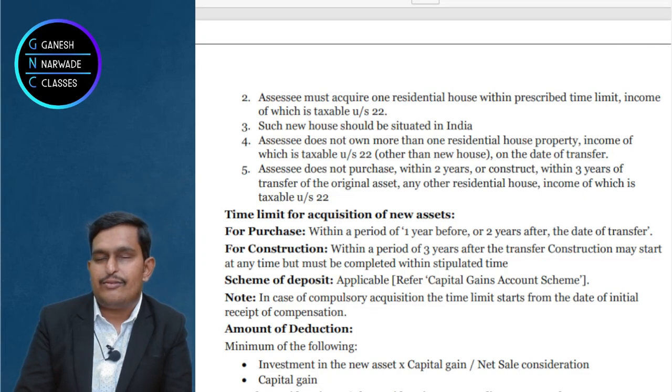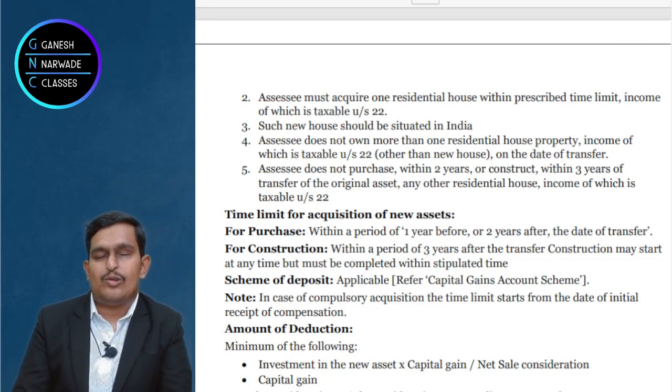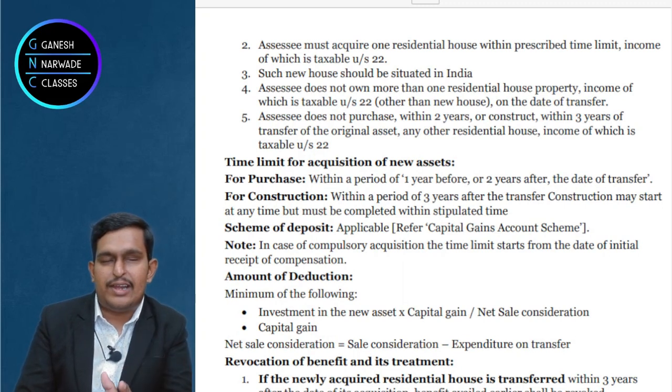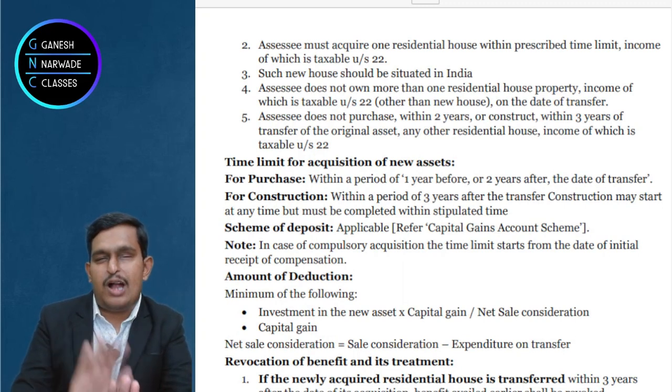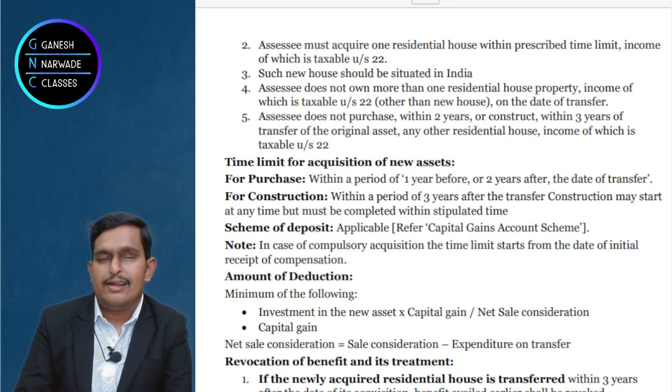Okay, clear? Very good. So look, you may have one and you are buying one. That's okay. But when you bought one and gained the benefit of exemption or deduction, then there is no point in buying one more, right? To enjoy that exemption. Suppose you buy the third one, then you lose the exemption. The third one, if you buy within how much time? Within 1 year backward, 2 years forward for purchases, and 3 years forward for construction. From which date?